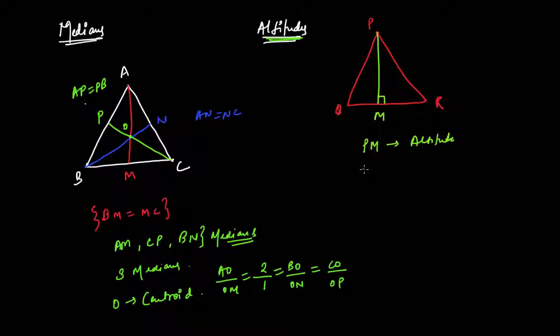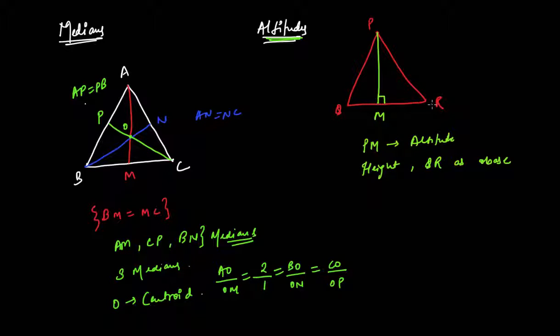PM can also be represented as height of the triangle if we consider QR as our base, right? This PM will represent our altitude. So if I want to define altitude, I can say that the length of the perpendicular drawn from the vertex to its opposite side is known as altitude of the triangle.